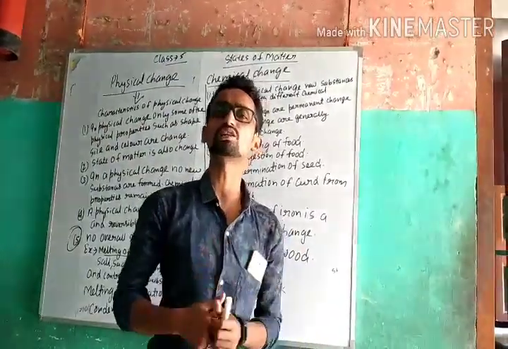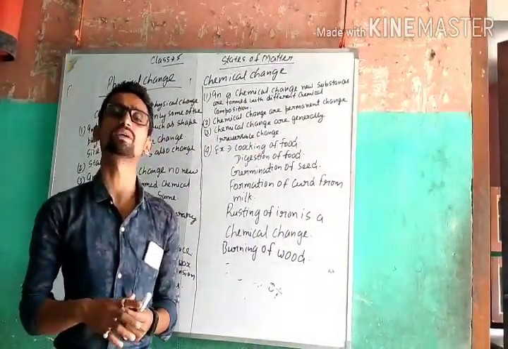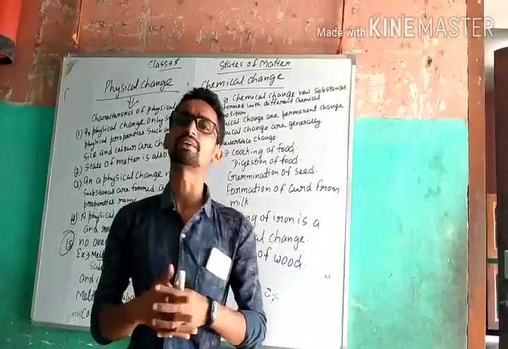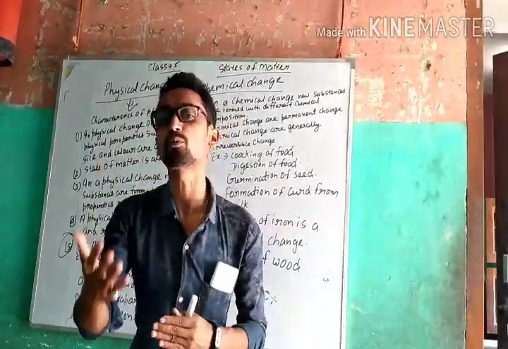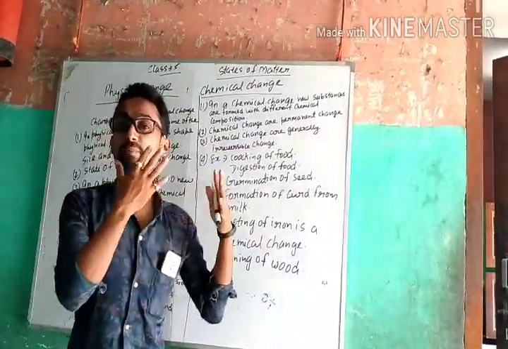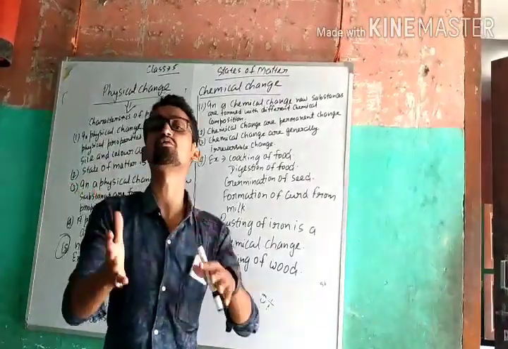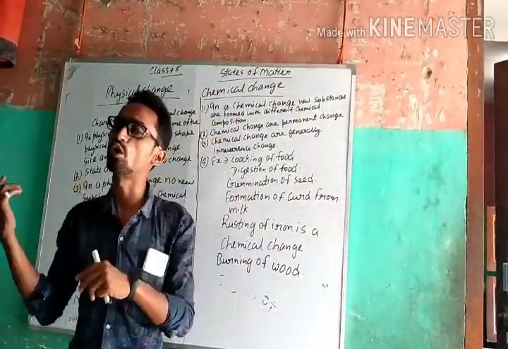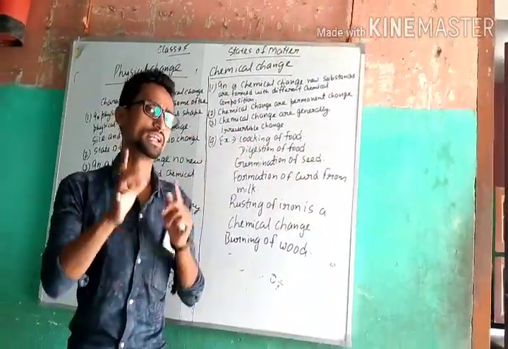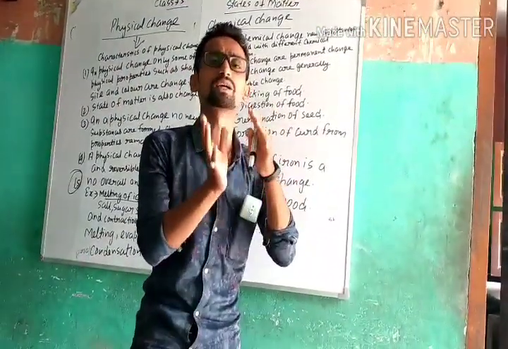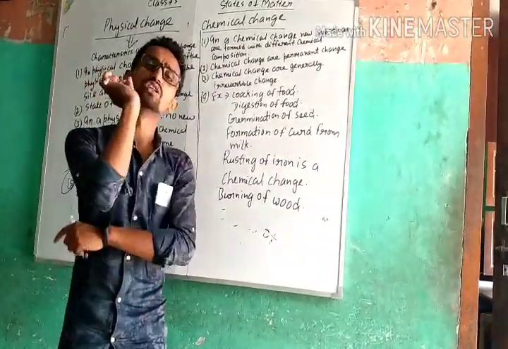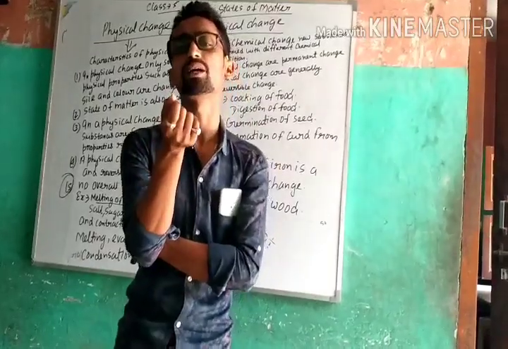Now talking about chemical change, guys, you know what chemical changes are. In a chemical change, new substances are formed with different properties. Their properties do not remain the same, but in a physical change the properties remain the same. New substances are not formed in a physical change, but in a chemical change new substances are formed with different chemical properties.